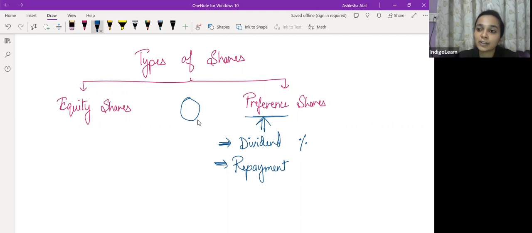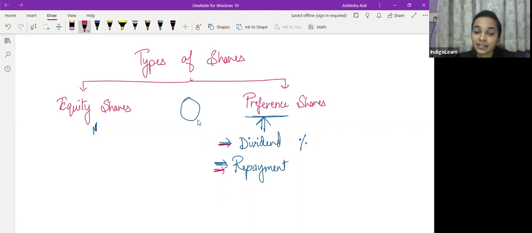So this was the meaning of preference shares. However, when we talk of equity shares और जो equity share capital का definition है ना Companies Act में, वो बस इतना बोलता है that which is not preference share capital is equity share capital, which means क्या, जहां पे preference नहीं है with respect to payment of dividend और जहां पे preference नहीं है with respect to repayment, उसको हम बोलेंगे equity share capital.